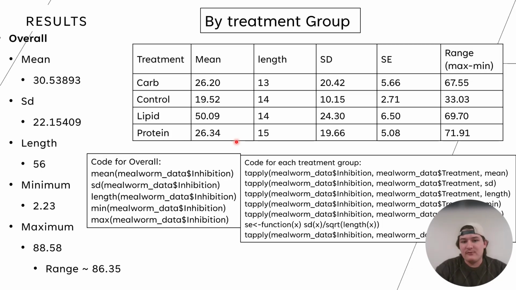A standard deviation of 22, the sample size of 56, which would also be notated as N. Our minimum is 2.23, and our maximum is 88.58. But we're just going off of ranges, which I took the liberty of doing max minus min instead of having an extra column.